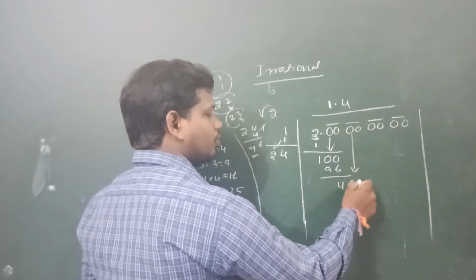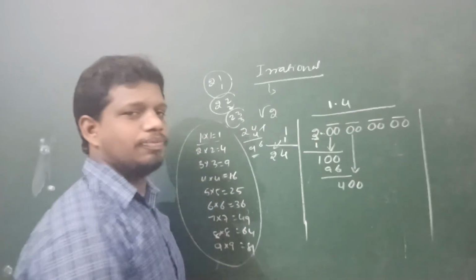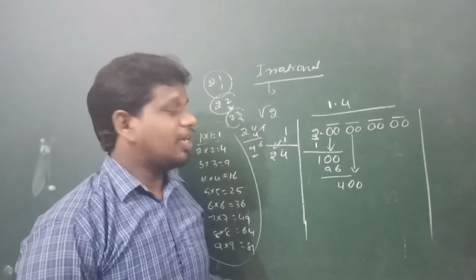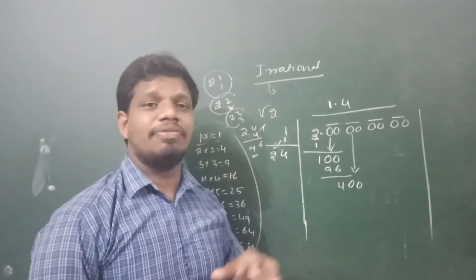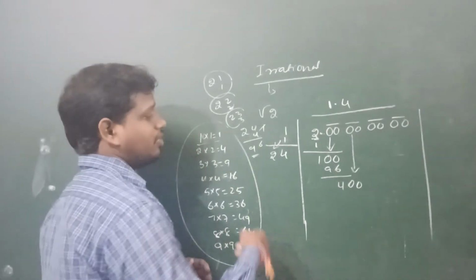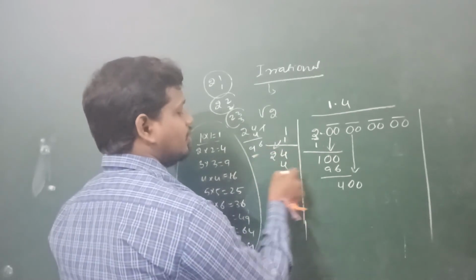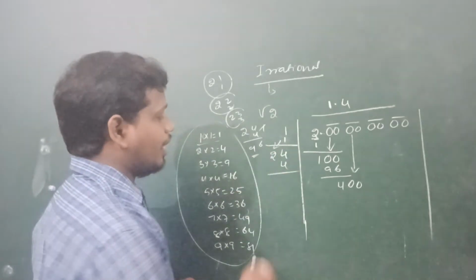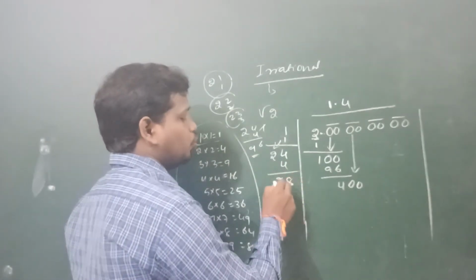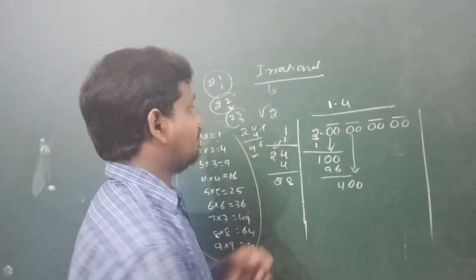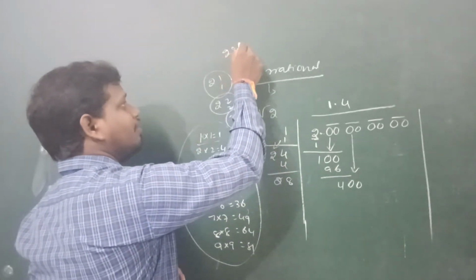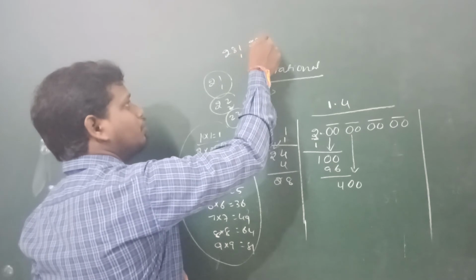Again take 2 zeros, because we are finding the square root; 2 zeros we have to take. In normal division we take only 1 zero. Next, whichever number we multiply, that we should add. So 8 2 28. Again which one do we use? 281 1s, 282 2s.